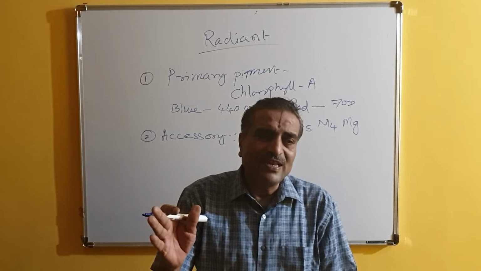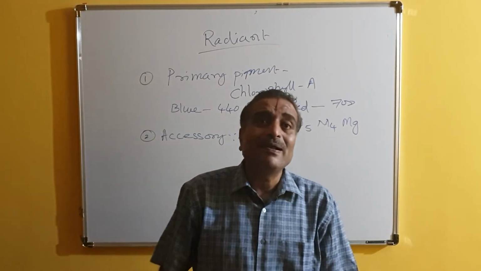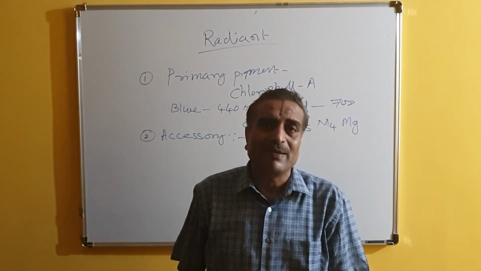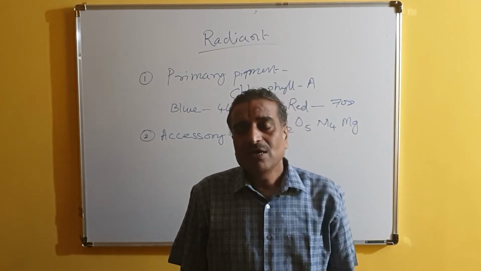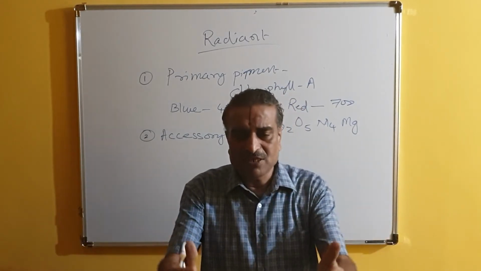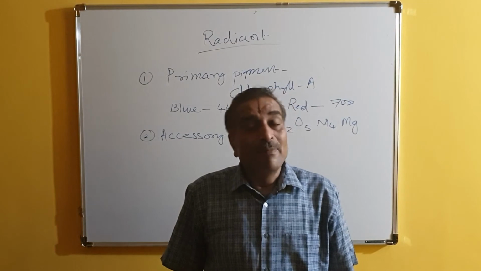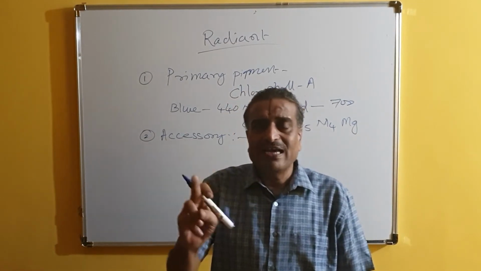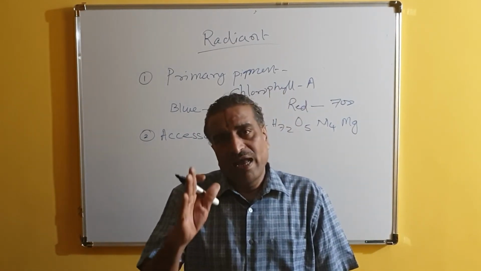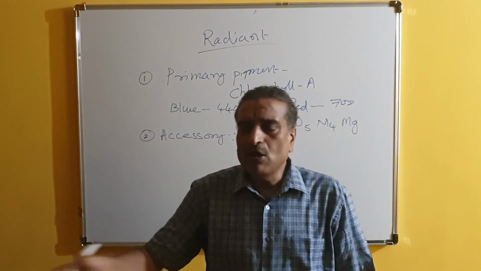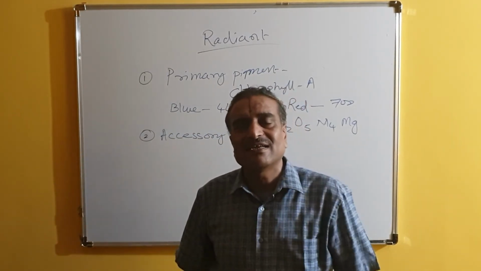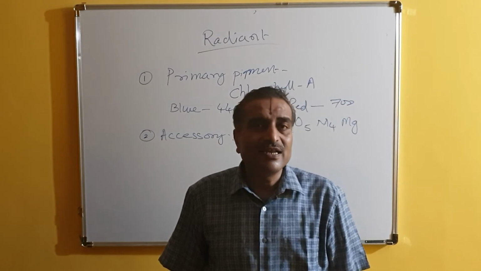Apart from chlorophyll A, the rest of the pigments are called accessory pigments. So many types of pigments are available in the leaves. Among them, chlorophyll A is the primary pigment. Except chlorophyll A, all remaining pigments are grouped under the second category, known as secondary pigment.